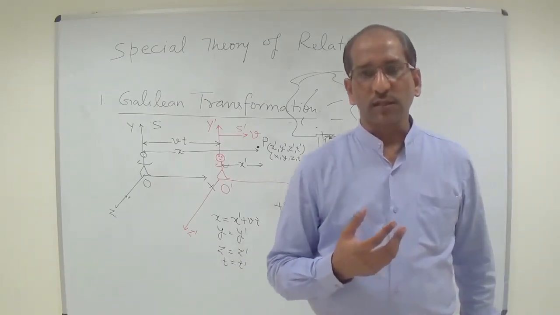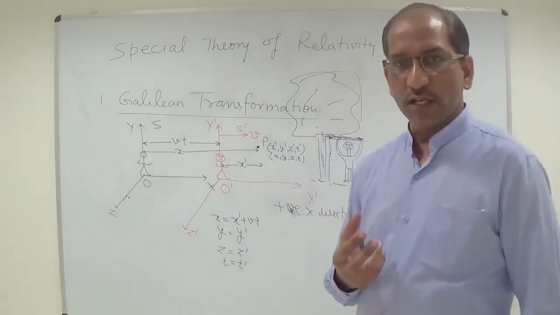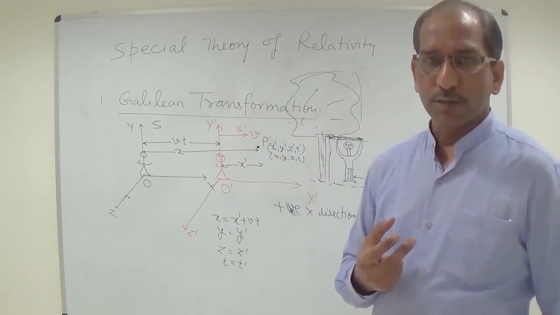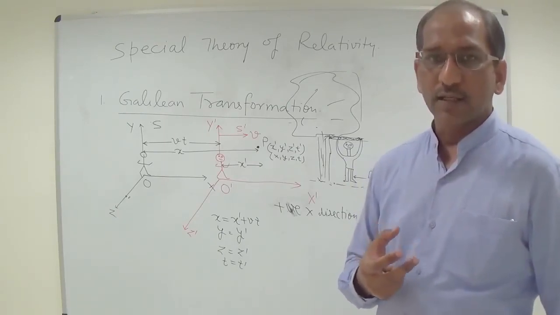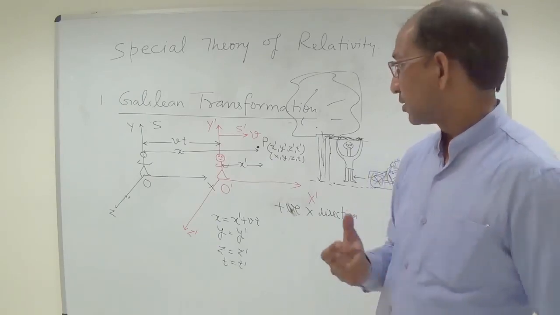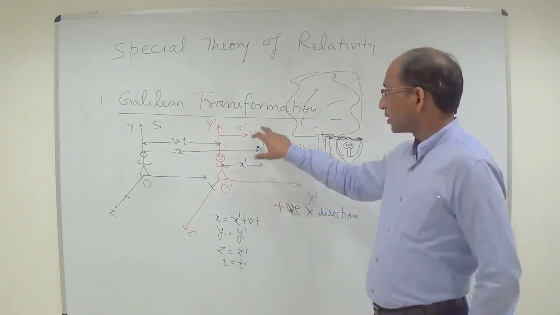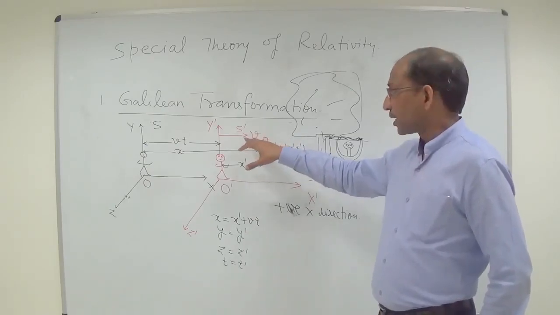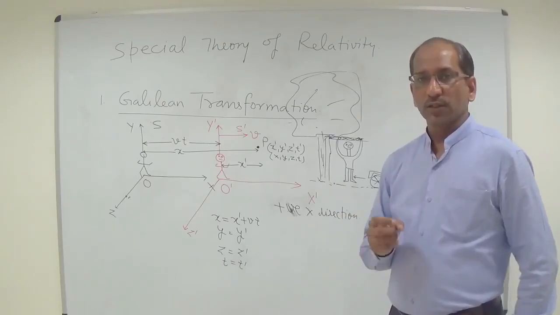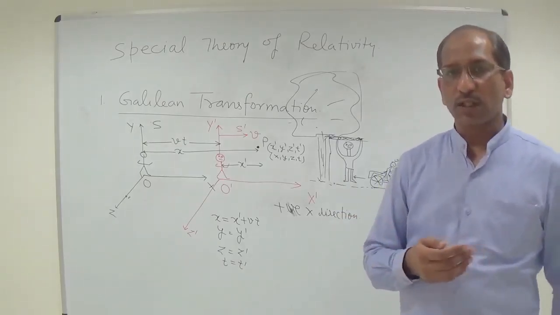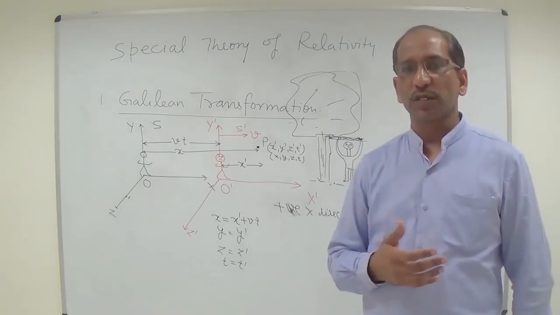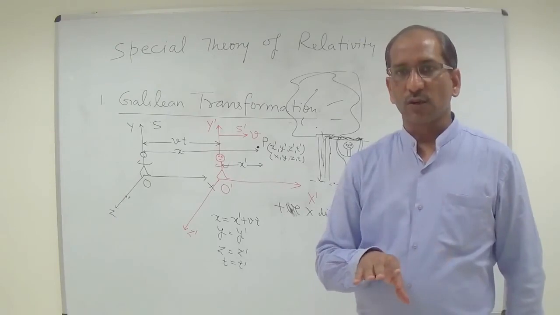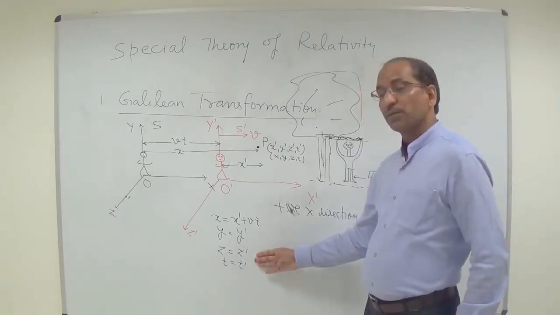So it means the change comes into the spatial coordinates, and in which coordinate will that change come? Along the direction in which the S prime plane is moving. Here the S prime plane is moving along the positive x direction, so because of that the change is coming in the x coordinate. y and z remain the same.